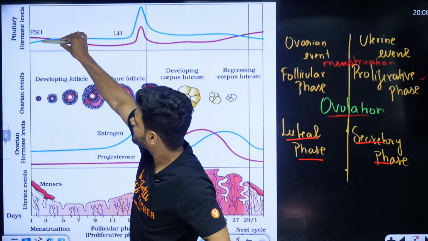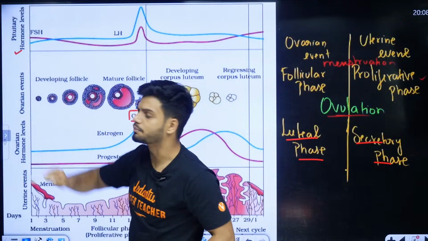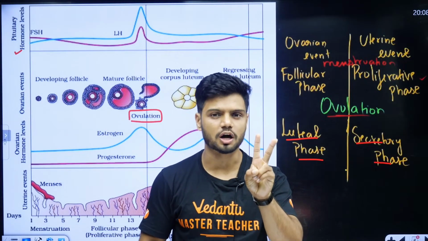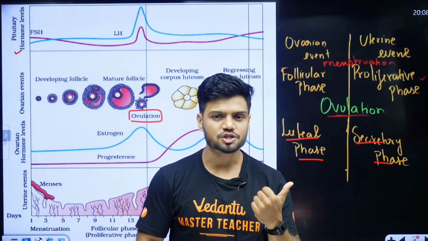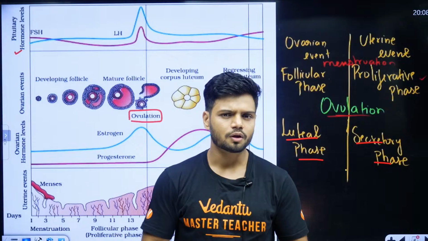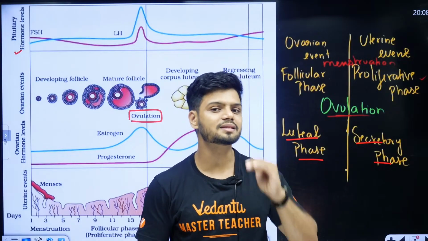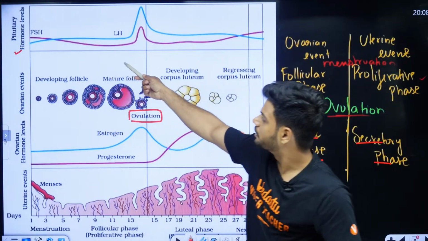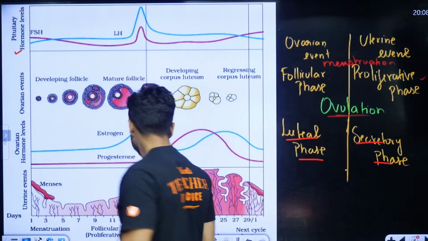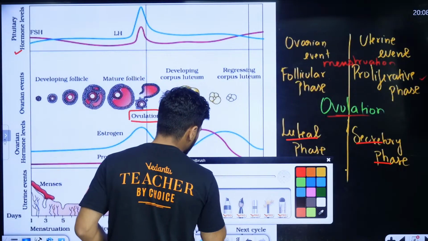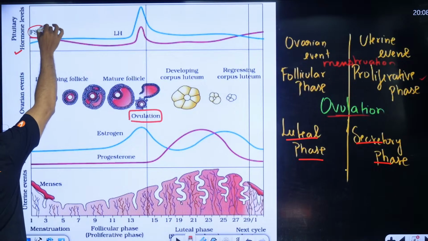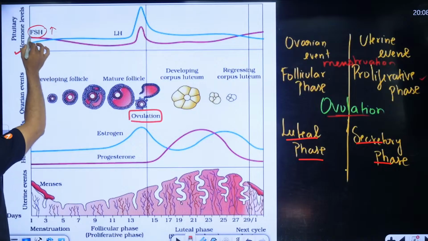Here in the starting there are pituitary hormones. Initially, there are two most important hormones. One is called FSH, one is called LH. Now students, look at the diagram and tell me which hormone is high in the starting. Which line is up, the red line or the blue line? Can all of you see, FSH is high in the starting, the red line is on top.